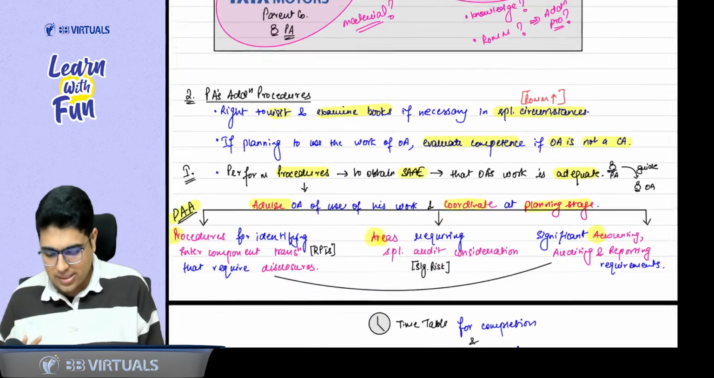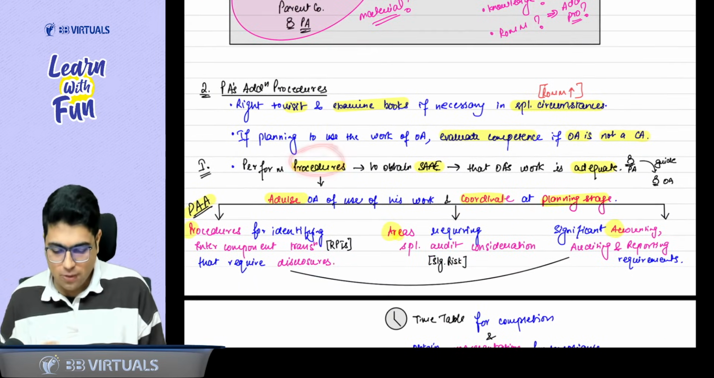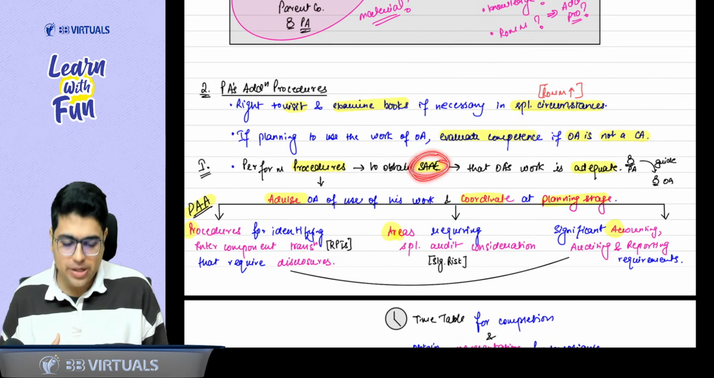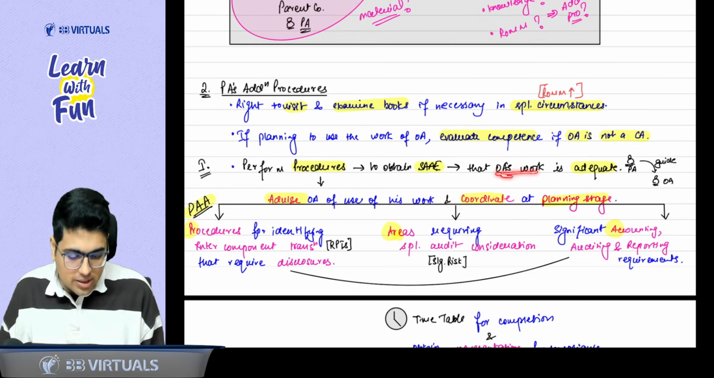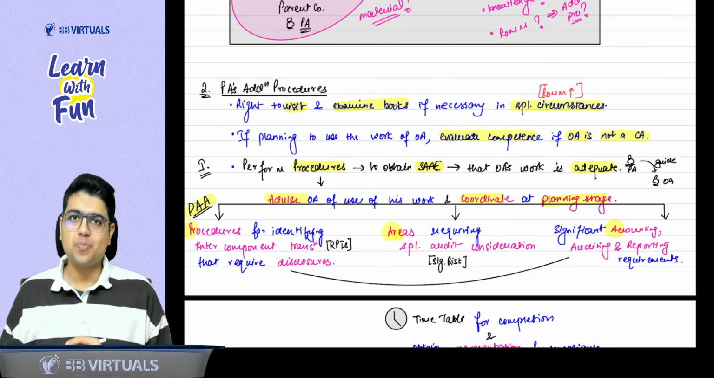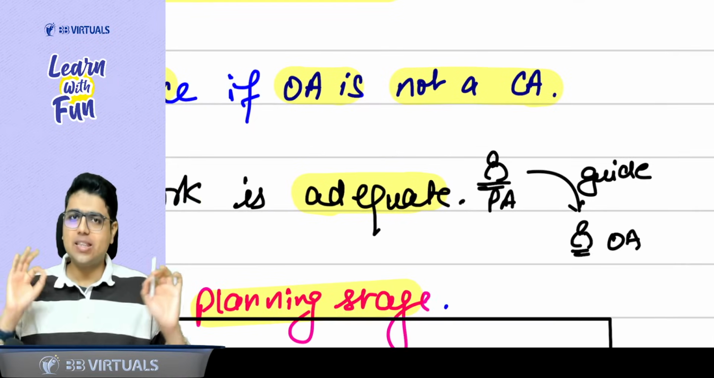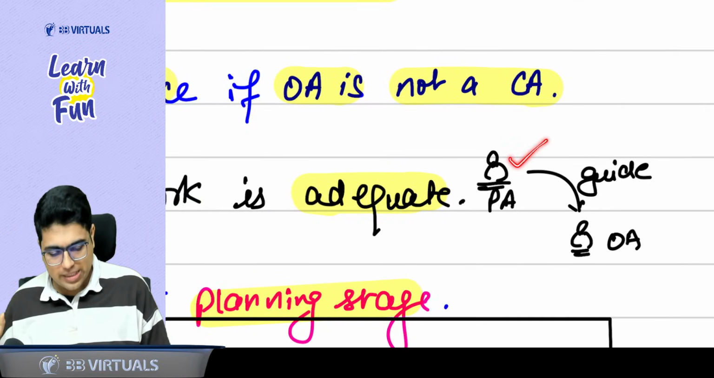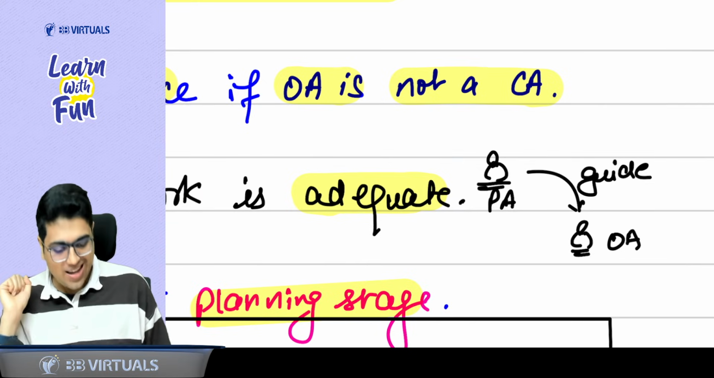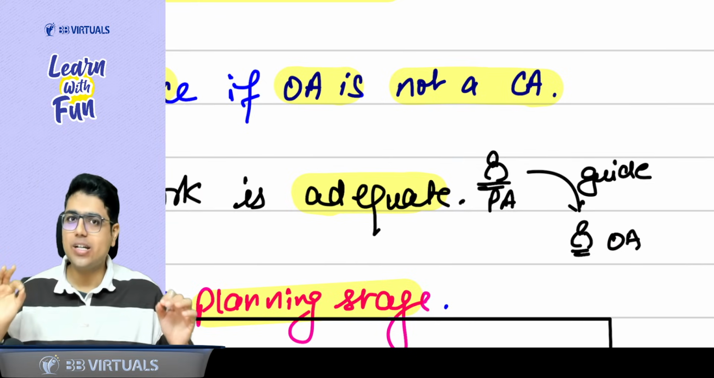And the next point says, perform the procedure. What you will get? Sufficient and appropriate evidence whether the other auditor's work is adequate for you. So can I say one thing? Principal auditor is like a senior auditor. Other auditor is like a junior auditor.